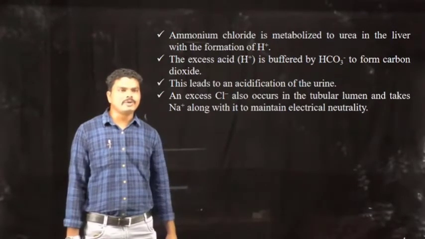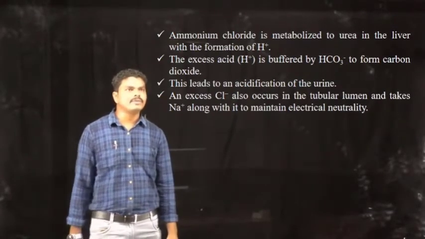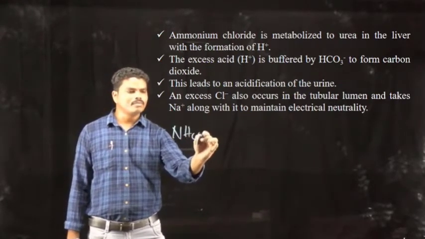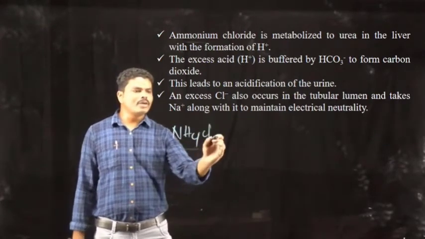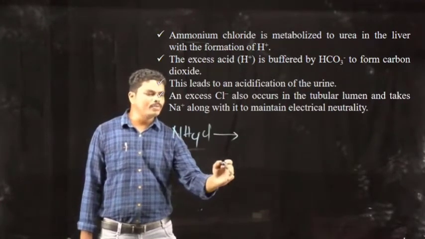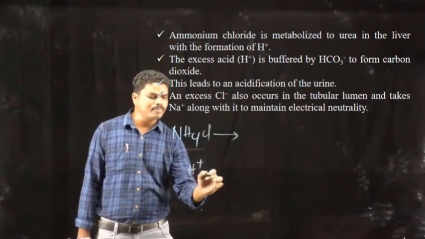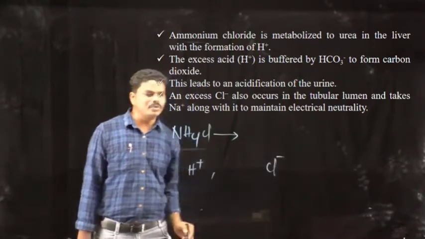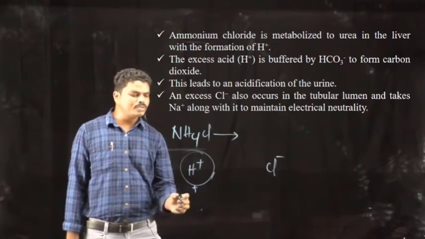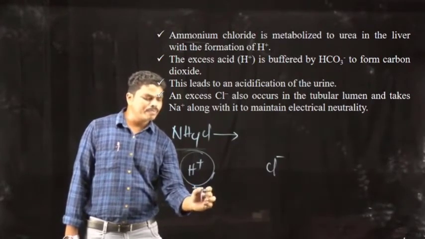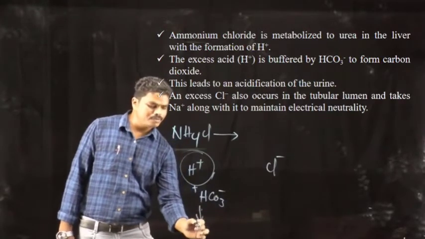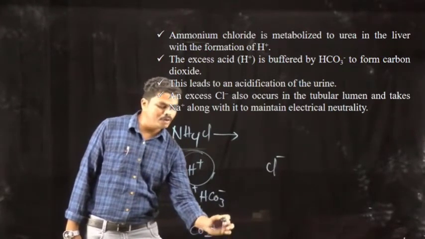Students, once again I am repeating the mechanism of action in case of ammonium chloride. When ammonium chloride is subjected to metabolism in the liver, it produces H plus ions and chloride ions during its metabolism. The H plus ions which are produced will react with the bicarbonate ions and form carbon dioxide and water.